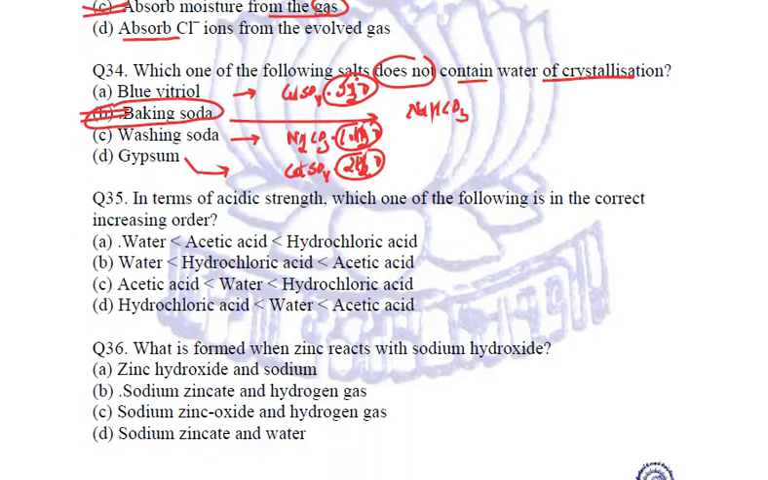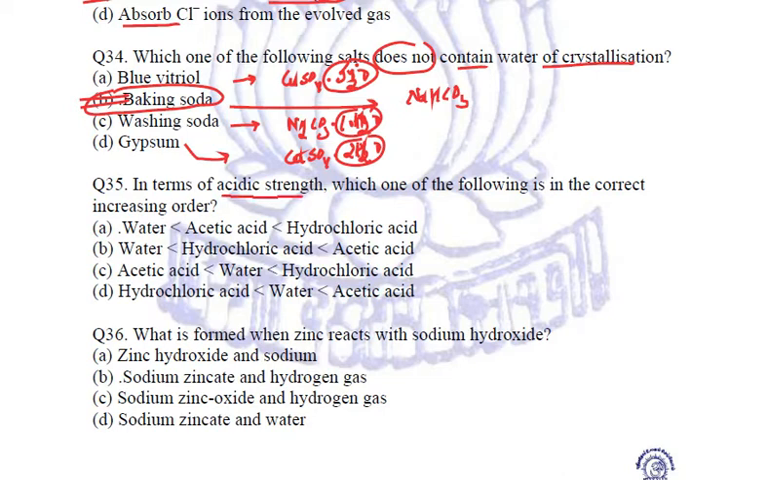Next question. In terms of acidic strength, which one of the following is in the correct increasing order? Number one, we have to relate acidic strength. Number two, we have to relate increasing order. Increasing order means initially we will take lesser acidic strength, then some more, then it increases, right?